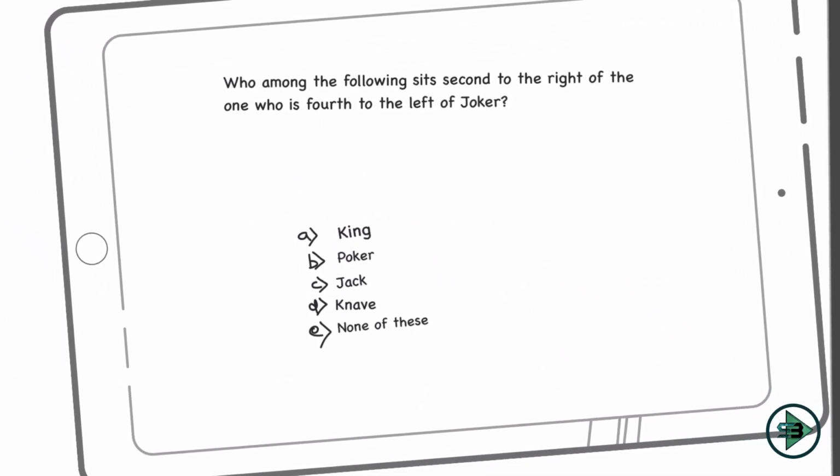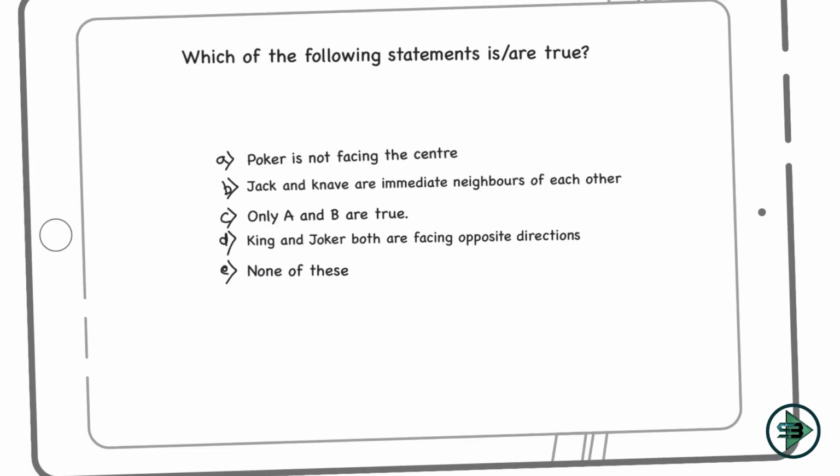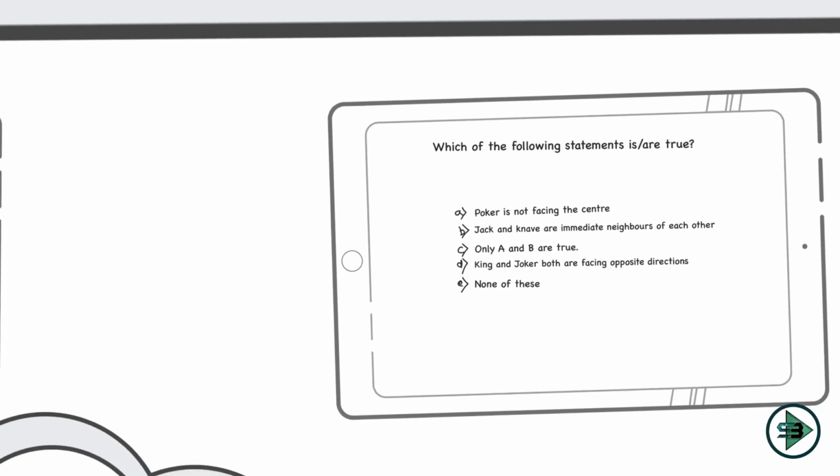Is it given in the option? Yes, that is option number B. So I'll mark option B as the answer to this. Let's see the last question based on this puzzle. Which of the following statements is or are true? Now we need to see which of the statements is true.